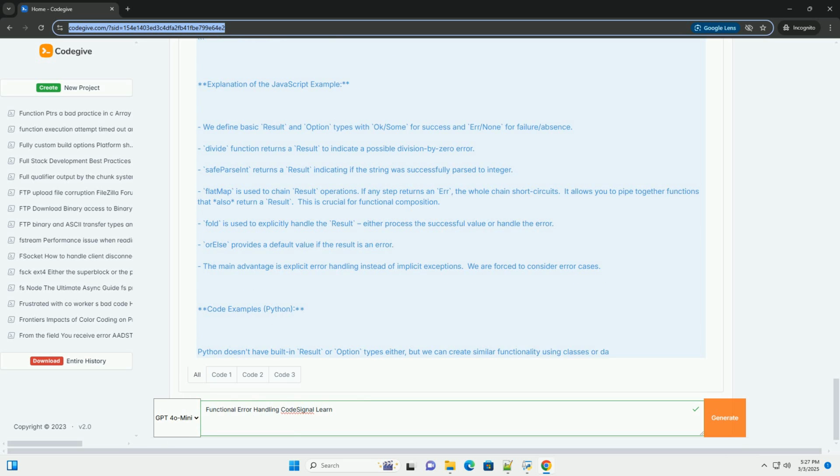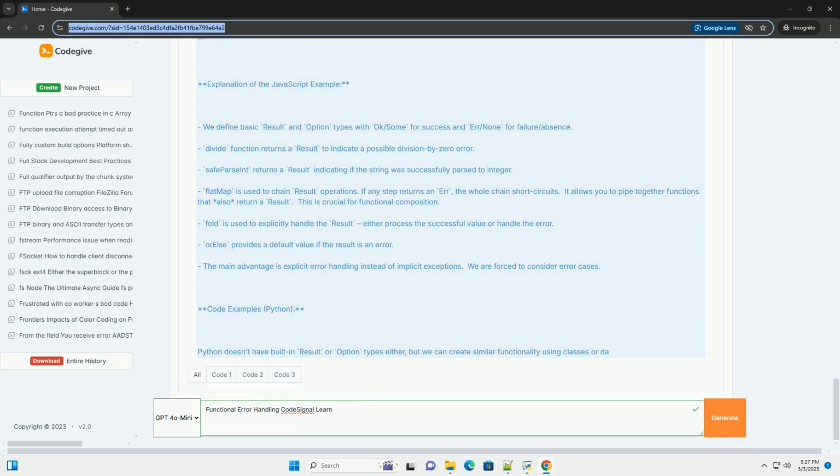Benefits of functional error handling. Explicit error handling: forces you to consider and handle error cases directly. Improved readability: the code flow is more apparent as errors are handled in the main logic, not hidden in exception handling blocks.